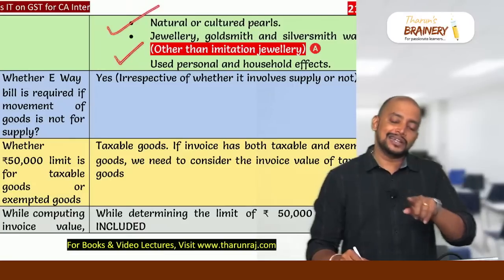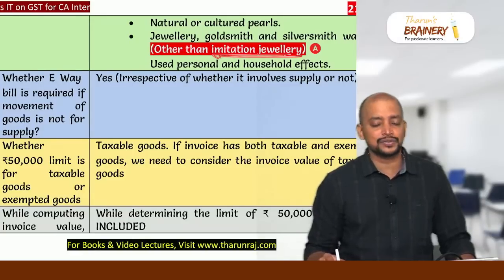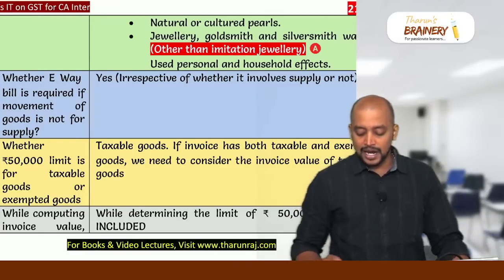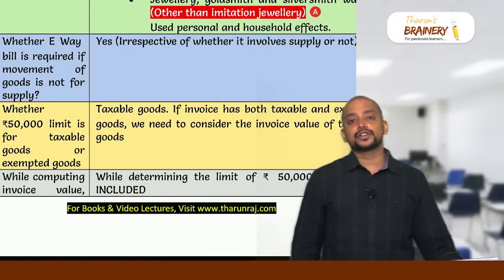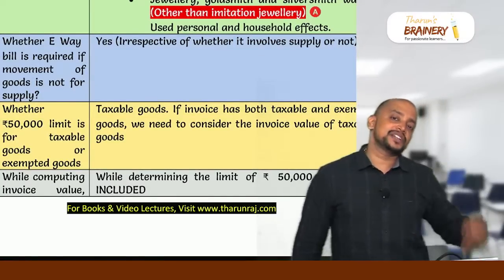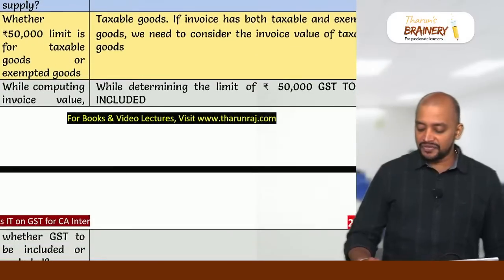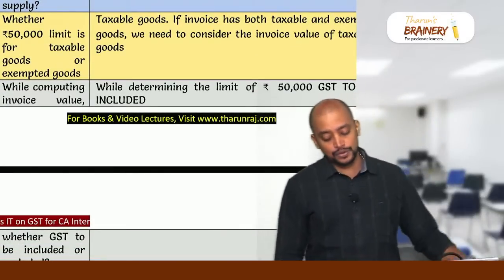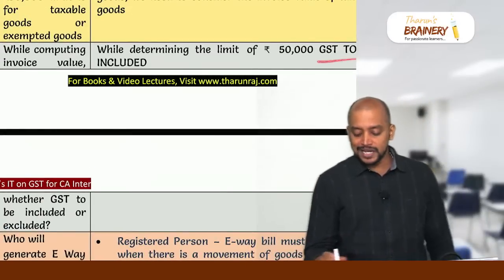Ornamental jewelry, so what is that? Imitation jewelry is there, no? Imitation, not gold jewelry, imitation jewelry, that requires e-way bill. And used personal household effects. Whether e-way bill is required if movement of goods is not for supply: yes. Whether the movement is for supply or not a supply, e-way bill is required. And whether the 50,000 limit is for taxable goods or exempted goods: only taxable goods. While computing invoice value, GST is to be included.